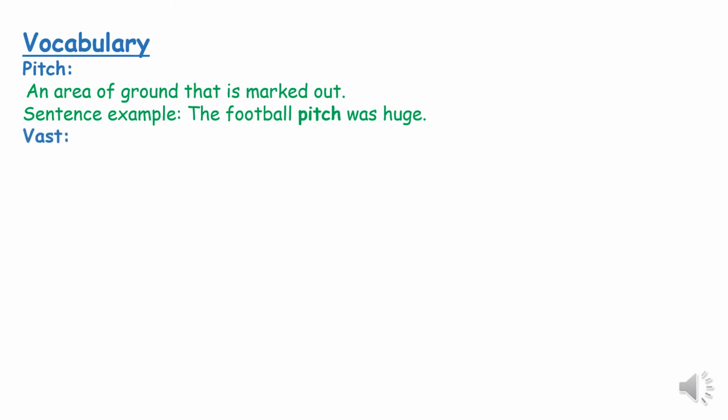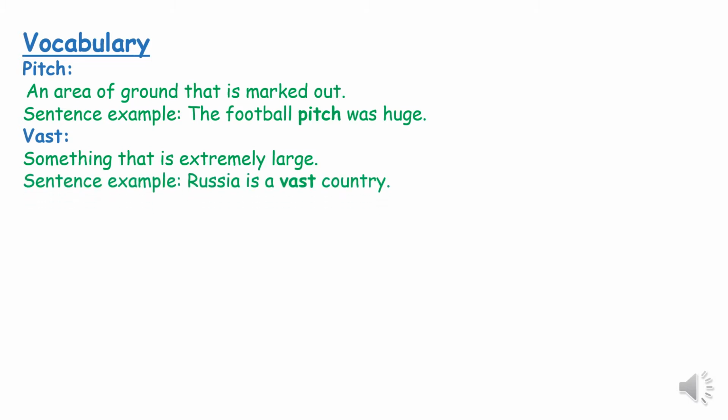Vast. What does vast mean? Vast is when something is extremely large. Here is a sentence example. Russia is a vast country.